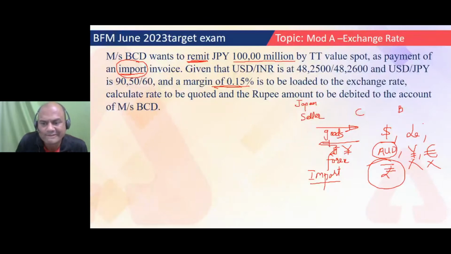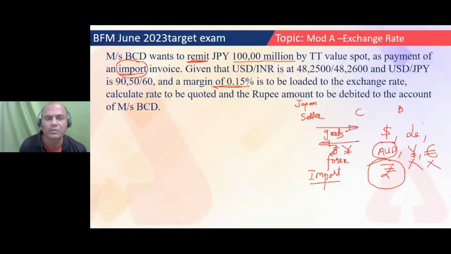Should I use the first rate or second rate? 25 or 26, left or right? Which one should I use always? For selling, it's always right. Yes, it should be 26, because we are selling it. JPY is going out. Understand this. Currency is going out. Whenever currency goes out, it's basically import type, isn't it? So that's why whenever currency goes out, it's a sale rate. But you can't use this rate directly over here.